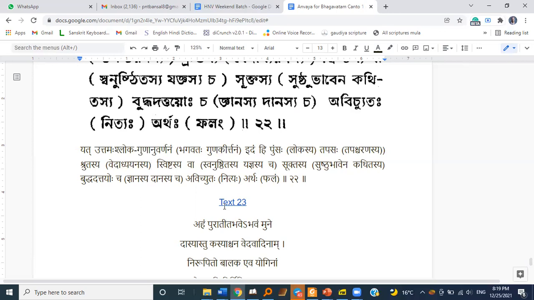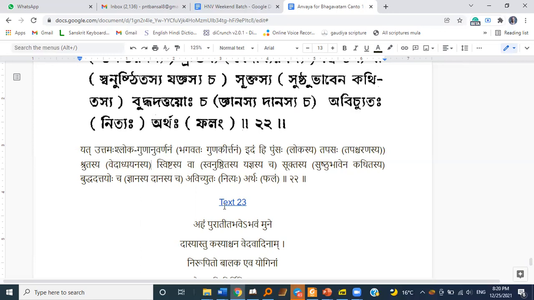It's also the phala of Vedadhyayana, the activity of studying the scriptures, Veda. It's the fruit of the fire sacrifice, or swanushtitasya, performance of one's varnashrama duties. It's the fruit of suktasya sushtu bhavena kathitasya, of recitation of any kind, which is spoken nicely.